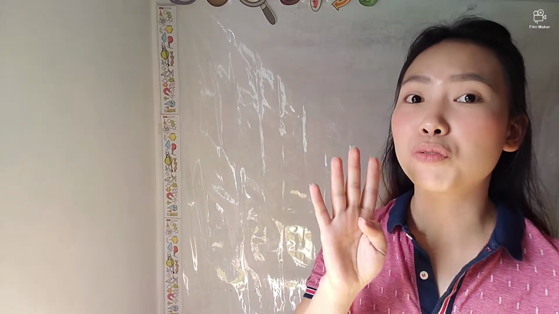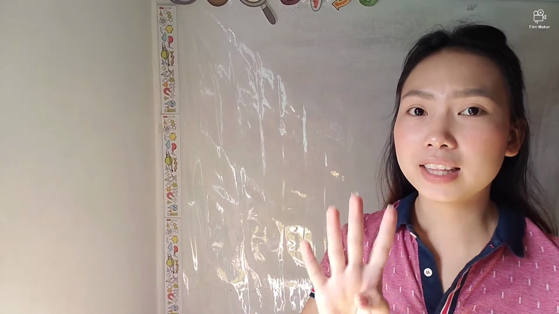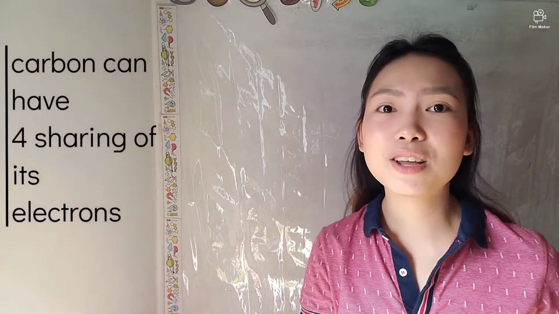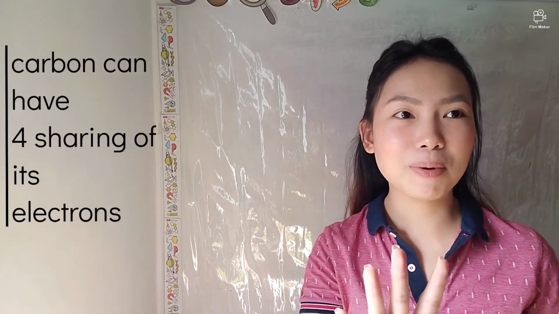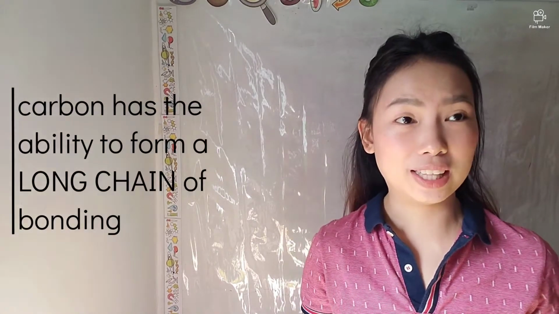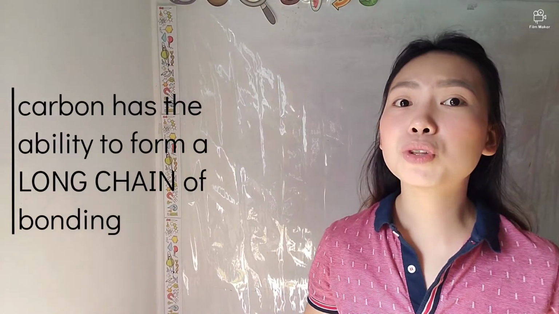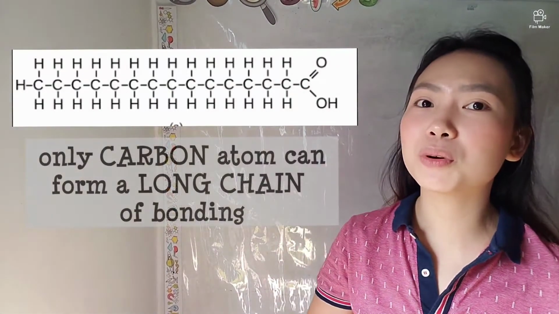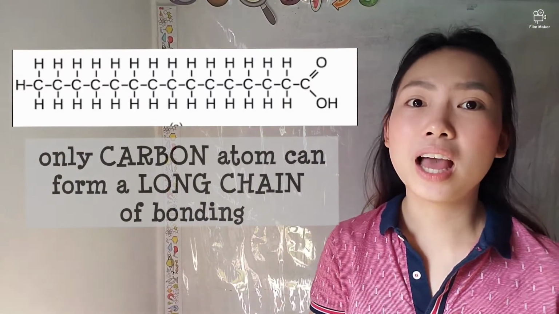Now, if carbon is in group number 4 with 4 valence electrons and can form 4 covalent bonds, it is an advantage for carbon to have 4 sharing of electrons. And aside from that, na kaya niyang makapag-share ng 4 na electrons, carbon also has the ability to form a very long chain, and this chain is carbon-to-carbon bonding. And take note, only the carbon element has that ability.